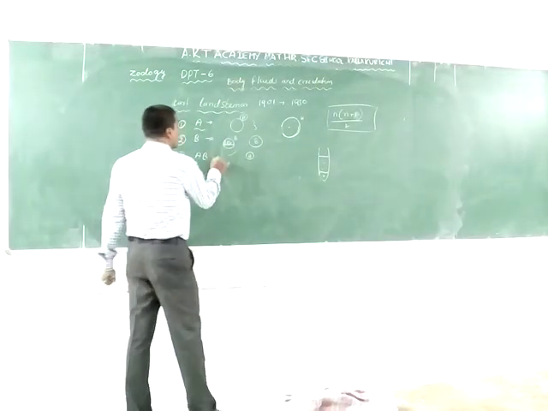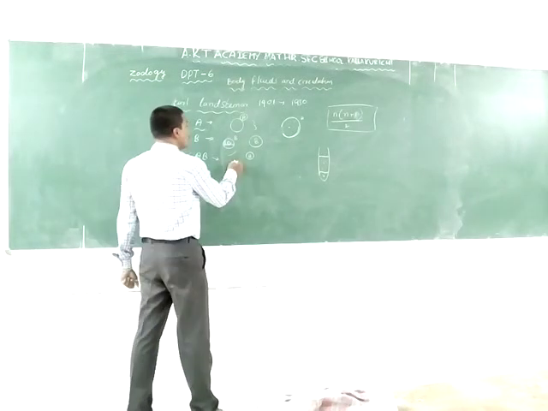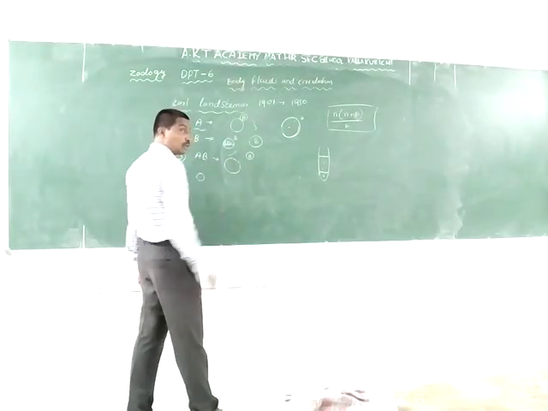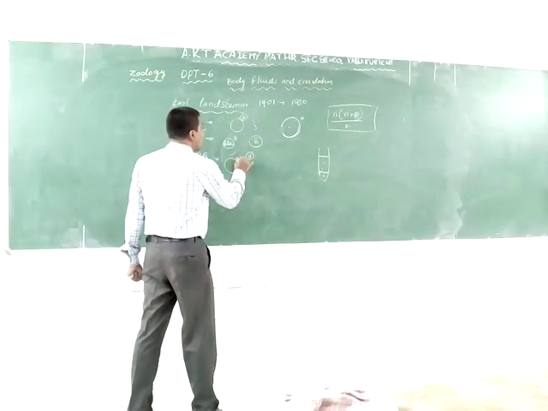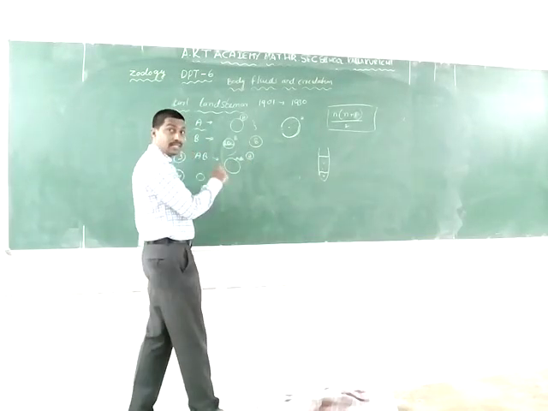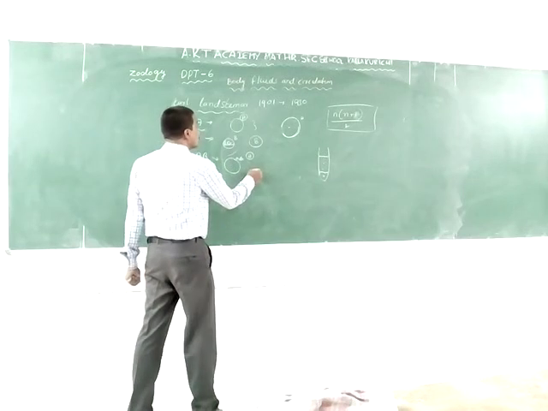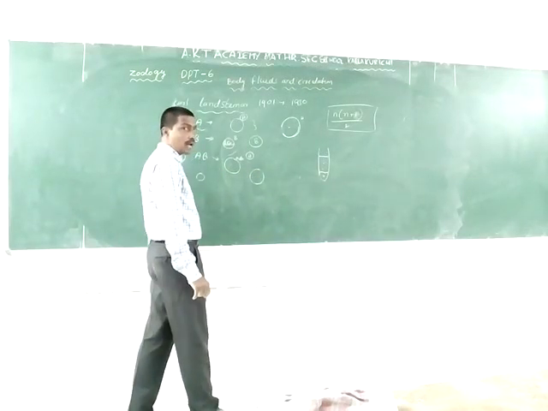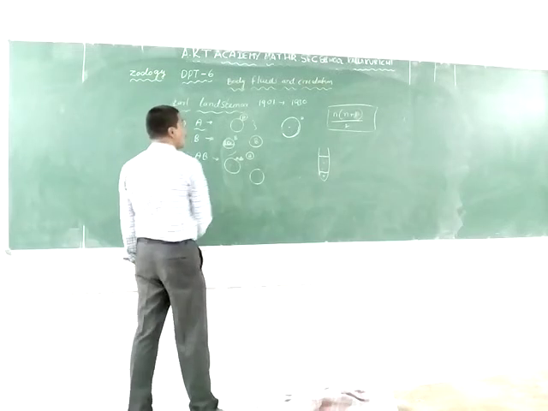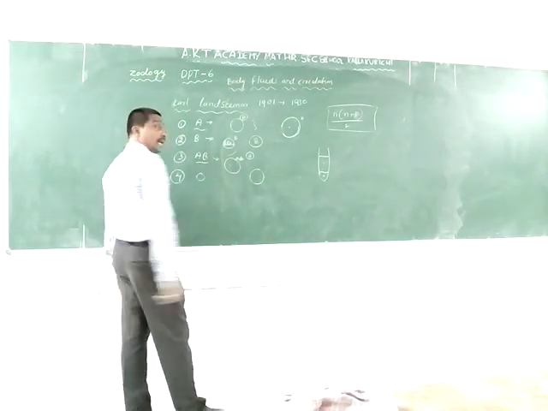Next is the AB blood group. In this blood group, the erythrocyte has antigen A and antigen B, and the plasma does not have any antibodies. This is the AB blood group.